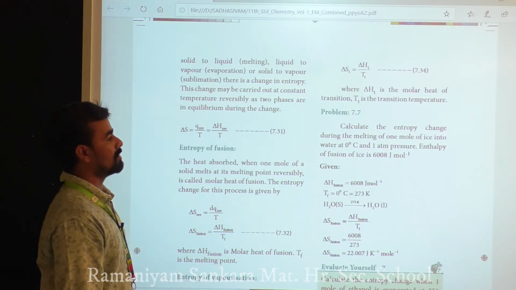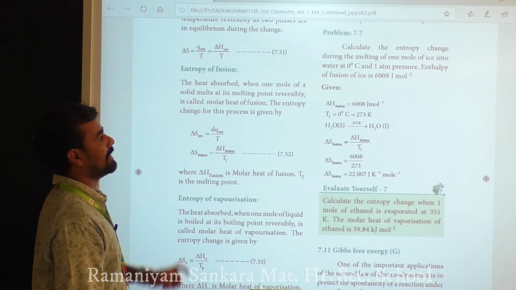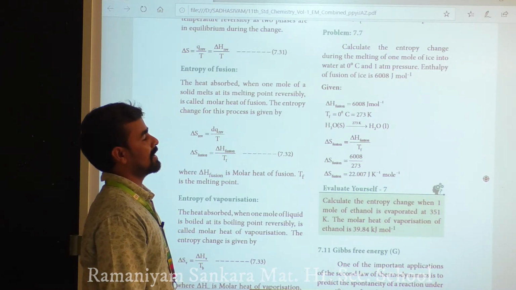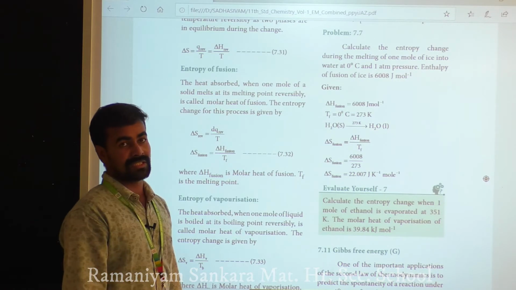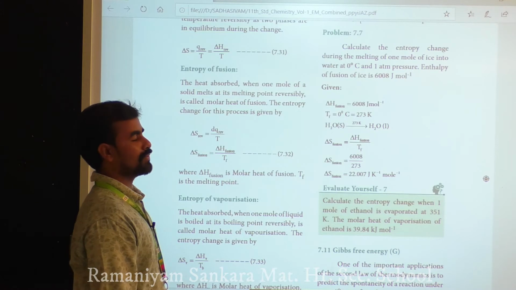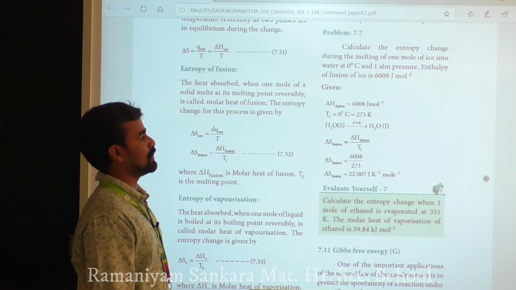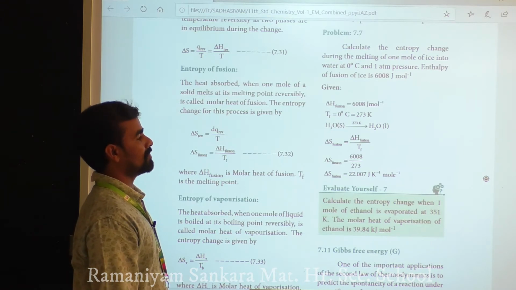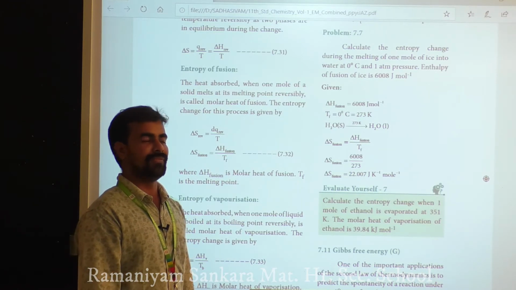One problem is solved: calculate the entropy change during the melting of 1 mole of ice into water at 0 degrees Celsius and 1 atm pressure. The enthalpy of fusion of ice is 6008 joule per mole, given by the delta H fusion value. And T_f, the temperature of fusion, is 0 degrees Celsius, which in Kelvin means adding 273.